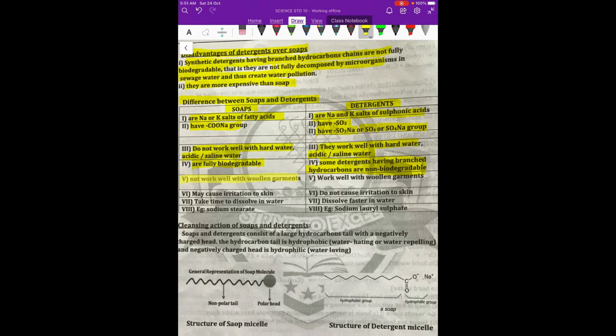Soaps do not work well with woolen garments, whereas detergents are very effective against woolen garments. Soaps may cause irritation to skin because of their characteristics, but detergents have been prepared in such a way that they do not cause any skin irritation to the person handling it. Soaps take a lot of time to dissolve, whereas the solubility of detergents in water is more than that of soaps. One example of a soap is sodium stearate, whereas one example of a detergent is sodium lauryl sulfate. Now, after having seen this, we can study what is the cleaning action of soaps and detergents.